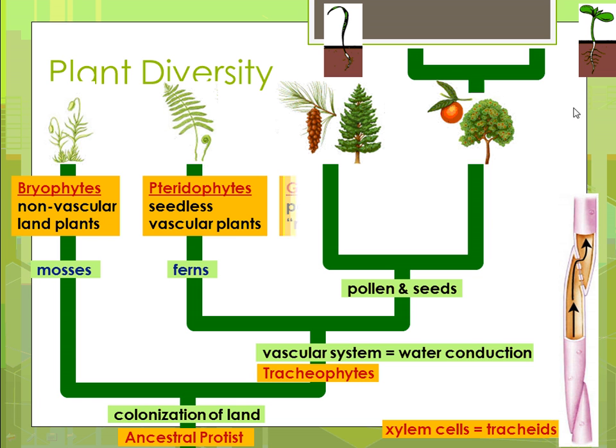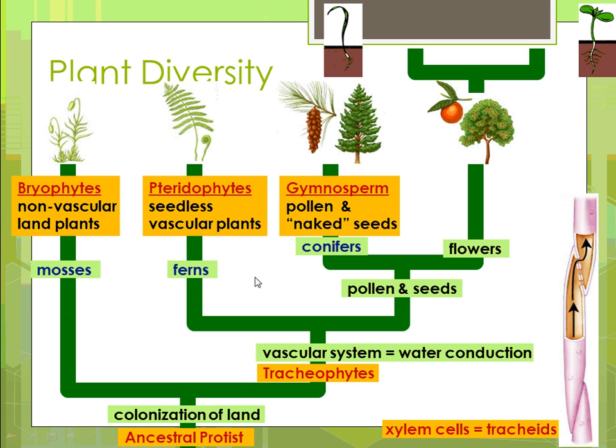And there's two different groups of those kind of plants. So we have the gymnosperm. They produce pollen, and they have naked seeds. And then those are going to be your evergreen trees. Most of your evergreen trees that you think about, your pines, those are gymnosperms. And then we have the flowering plants, and those are going to be your angiosperms. Angiosperms produce flowers and fruit, so if you ever see a plant that has a flower on it, or a fruit on it, that is an angiosperm. And so the flowers are actually the reproductive organ of that plant. And so we'll talk about that at a later date.